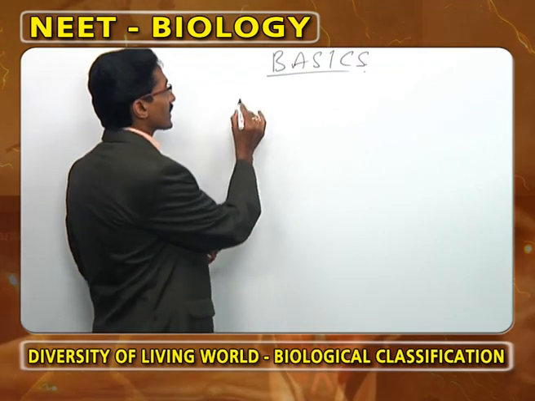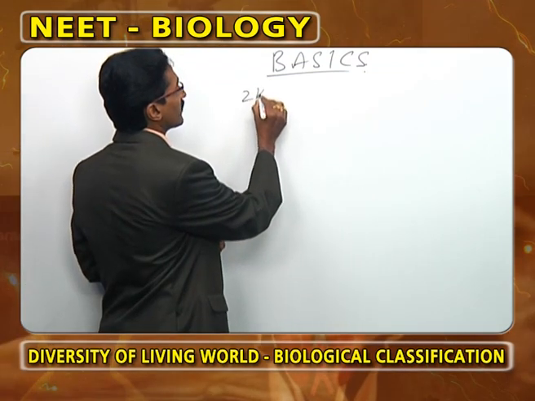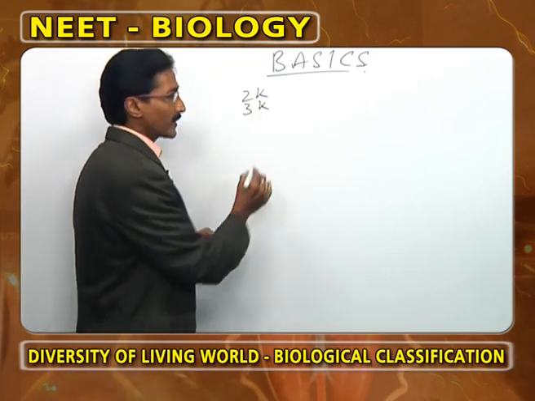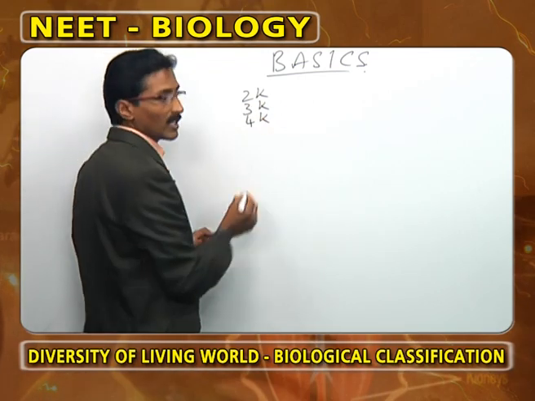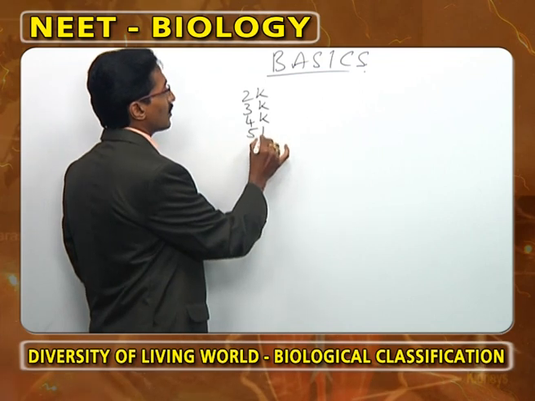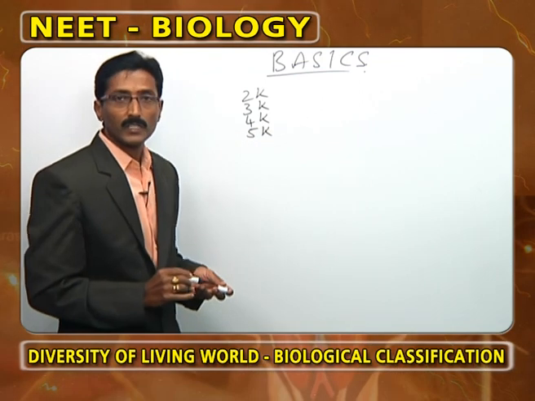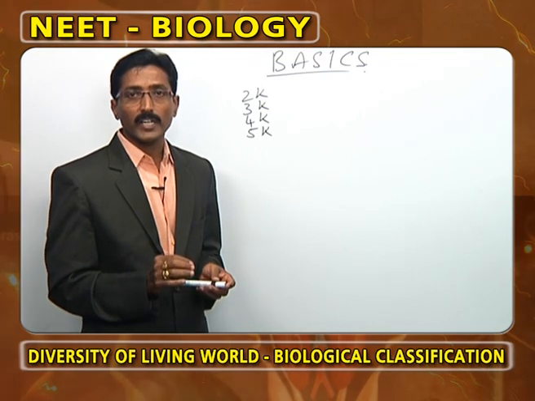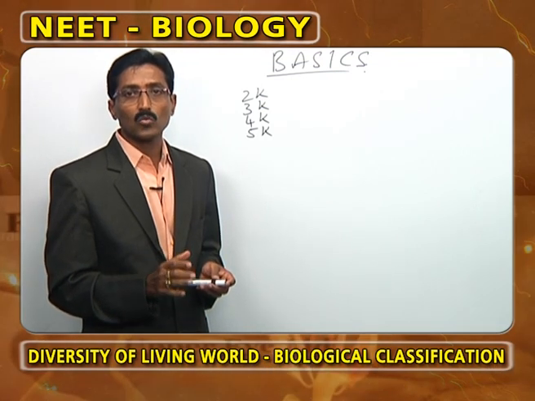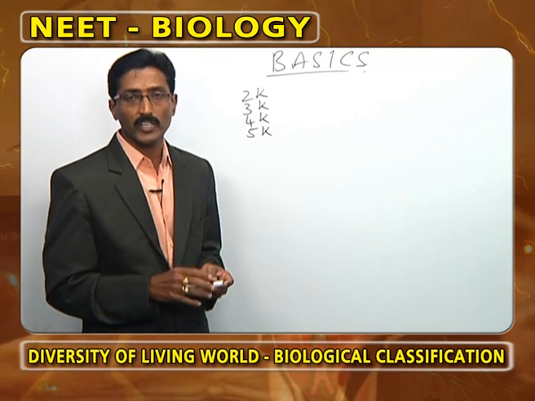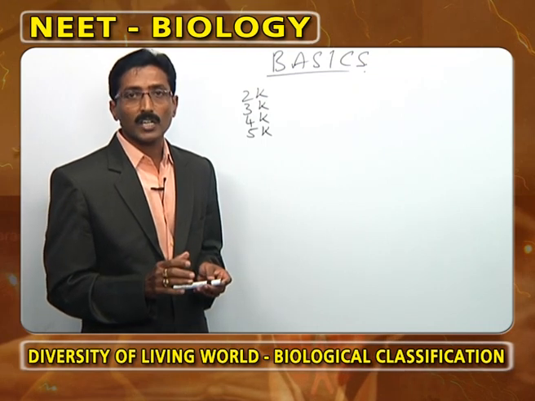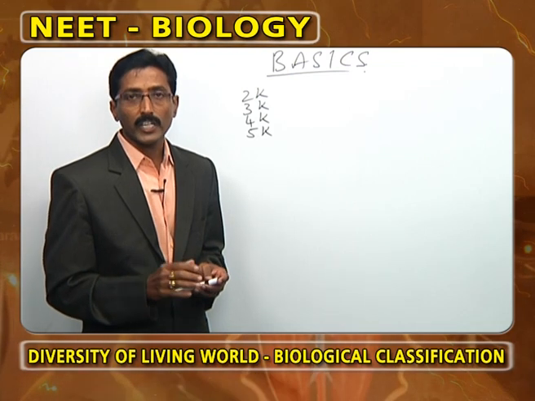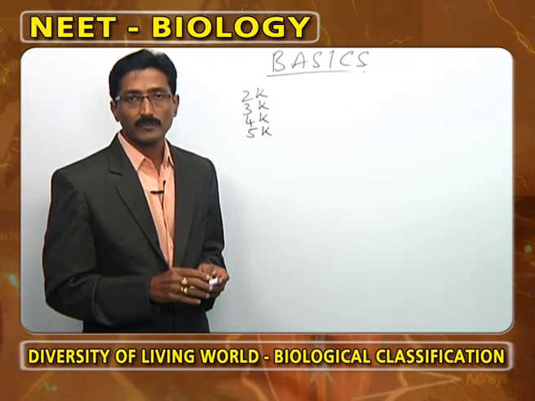The first type of classification is two kingdom classification, followed by three kingdom classification, followed by four kingdom classification, and followed by five kingdom classification. Of these classifications, the most important and accepted classification throughout the universe is the five kingdom classification. The five kingdom classification was proposed by Robert H. Whittaker. He was an American taxonomist.